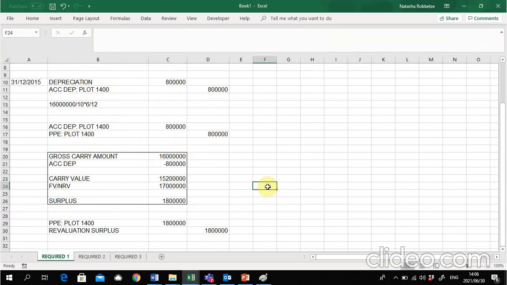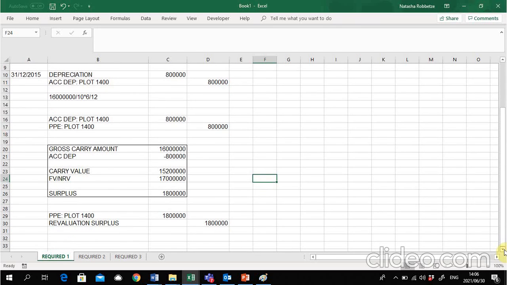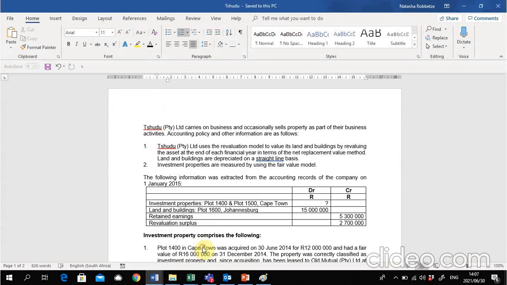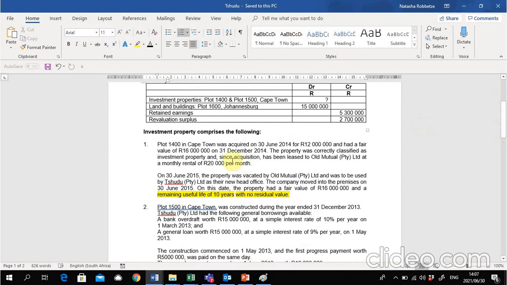Right, there we go. So then the one last thing that we should not forget is that there's some rental. We collected rental for this property for 6 months. So it can be bank or debtor, and it's going to be rental income. Going back to the question, you would find that the rental income is 20,000 Rand per month. And during the year ended 31st December, we had it be investment property for January, February, March, April, May, and June.